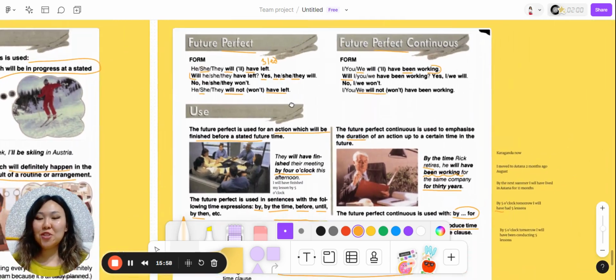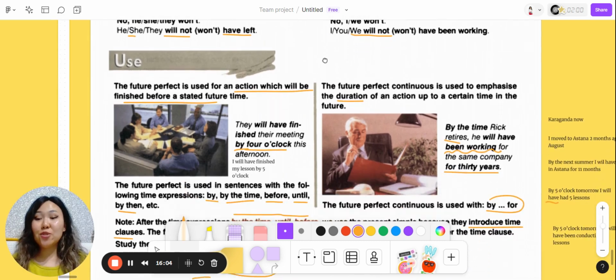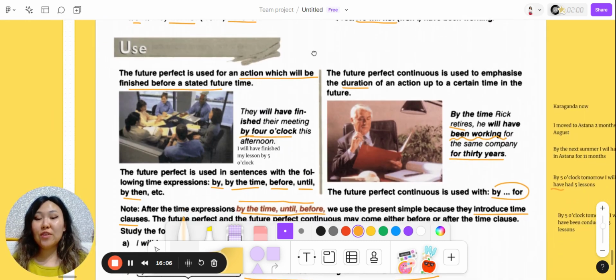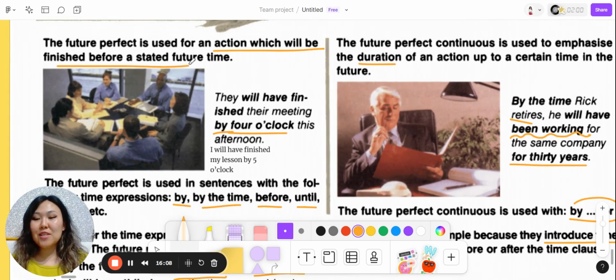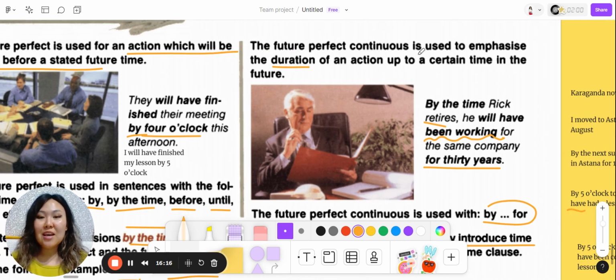And future perfect and future perfect continuous, they show us the result in the future. As usual, future perfect puts emphasis on the result that we will have had by some time in the future, and future perfect continuous shows how long this action will have been happening by some time in the future.